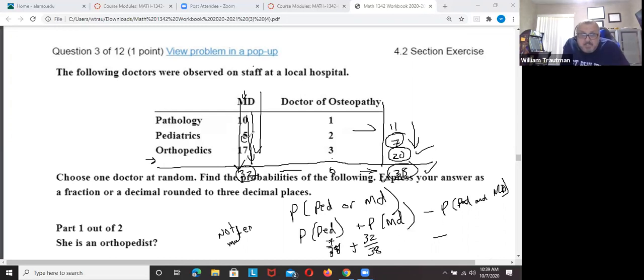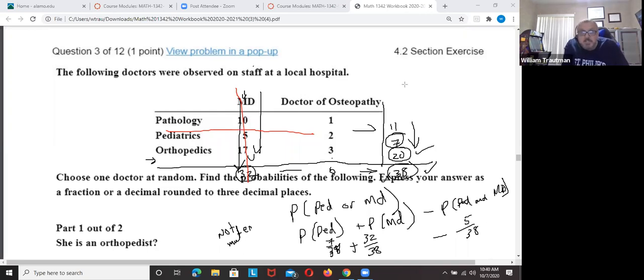So I'm subtracting the pediatrician and MD. I counted the 5 this way. I counted the 5 this way. I have to subtract one of those, 5 out of 38. The pediatrician and MD. Do you see? This is really important. Pediatrician and MD right here. 5 of them are both. That's why you subtract that. So 7 over 38 plus 32 over 38 is 39 minus 5. So the final answer here, 39 minus 5.